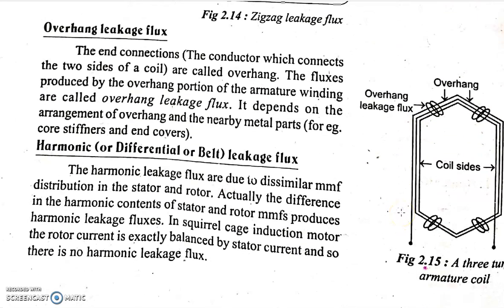The last leakage flux type we are going to discuss is the harmonic leakage flux. The harmonic leakage flux is due to the dissimilar MMF distribution in the stator and rotor. Stator MMF and rotor MMF do not have a similar waveform pattern, and this dissimilarity makes a leakage flux, represented as harmonic leakage flux. The difference in the harmonic content of stator and rotor MMF produces harmonic leakage fluxes. But in a squirrel cage induction motor, this harmonic leakage flux will not be present because it is balanced by the stator current and rotor current.